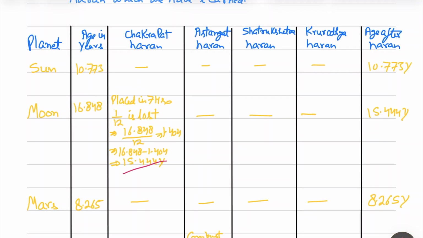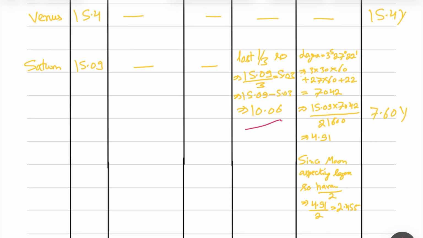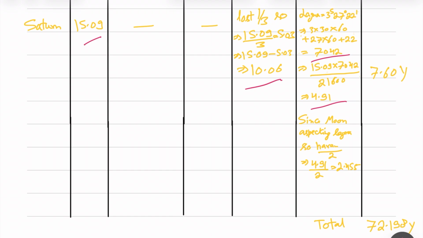Now Krurudaya Haran. Krurudaya Haran is only applicable for Lagna. So Lagna is this 3 sign 27 degree. So we'll convert it into the arc minute. We'll multiply the gross age of the planet by it and divide by 2160. It is getting 4.91 years. Here you see in the zodiac, it is in Lagna, but benefic Moon is aspecting. So whatever value we receive for Krurudaya Haran will be reduced by 2. So Haran divided by 2. So we are getting this. So from 10.06 minus this, we are getting 7.60 years.